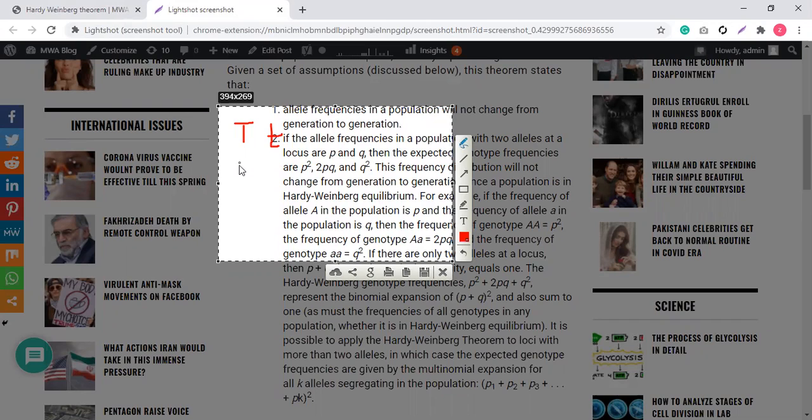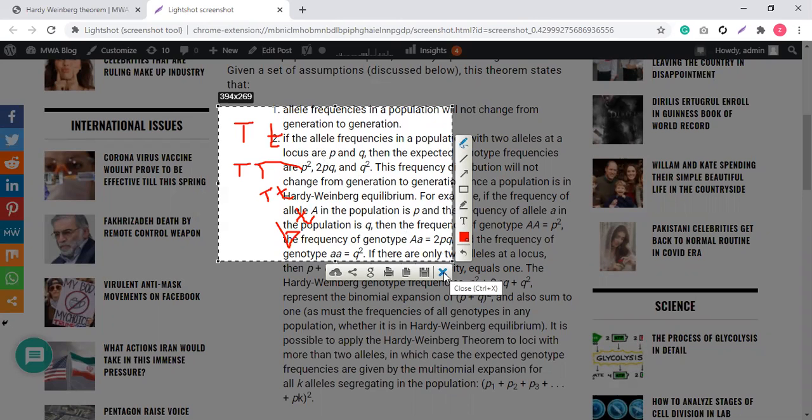There must be three types of combination like this. An individual can be capital T, capital T, or capital T, small t, or small t, small t. See, so this is the heterozygous condition, this is the homozygous condition, this is the homozygous condition. Okay, you all must be familiar with these terms, what is homozygous and what is heterozygous.